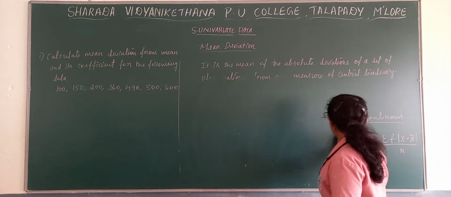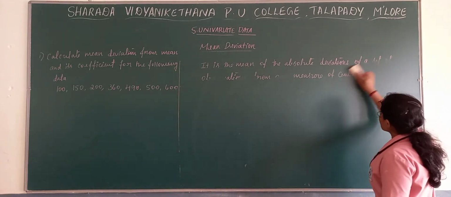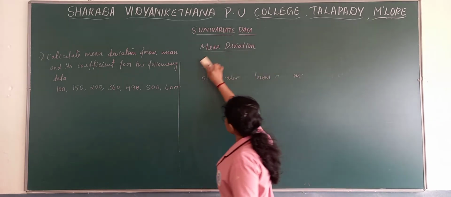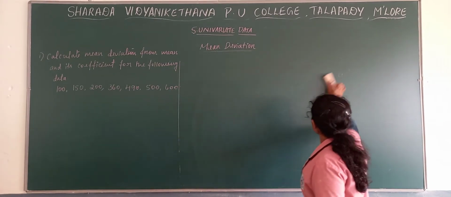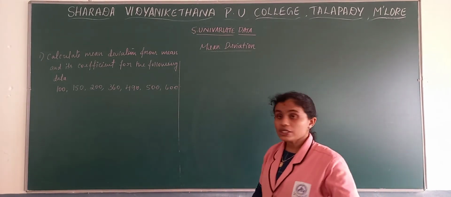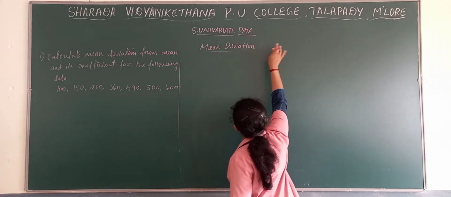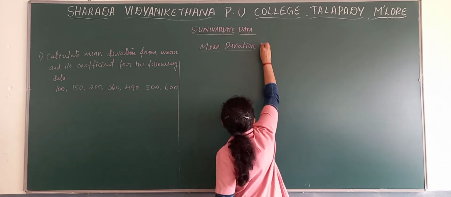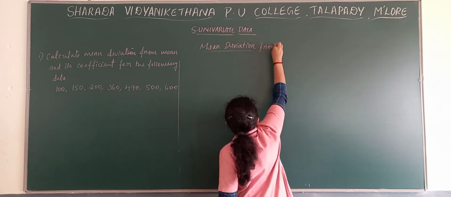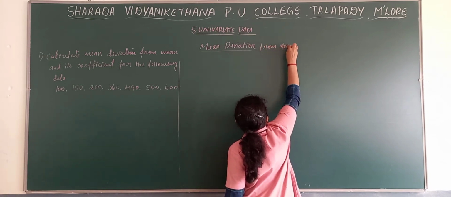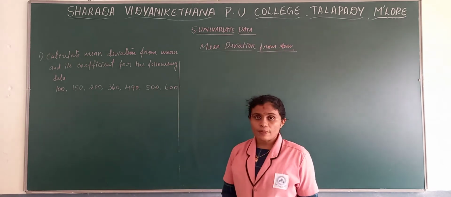The problem is of ungrouped data. Today we are discussing mean deviation from mean.